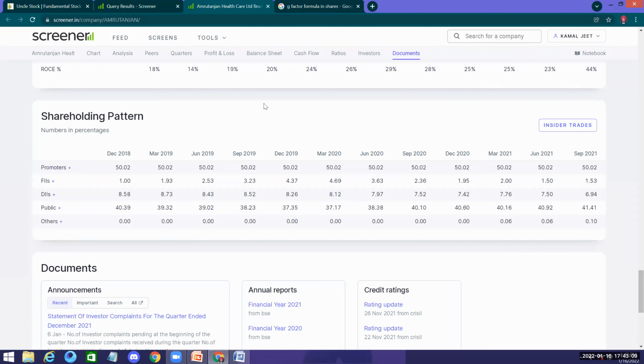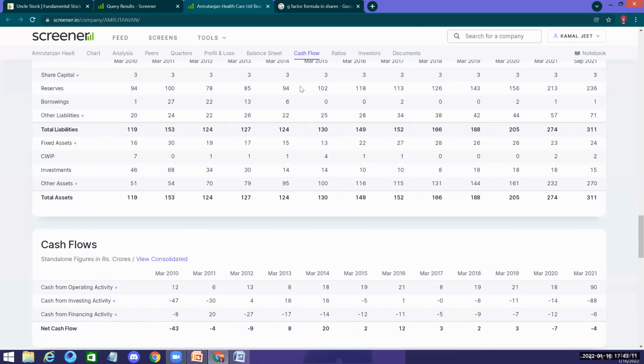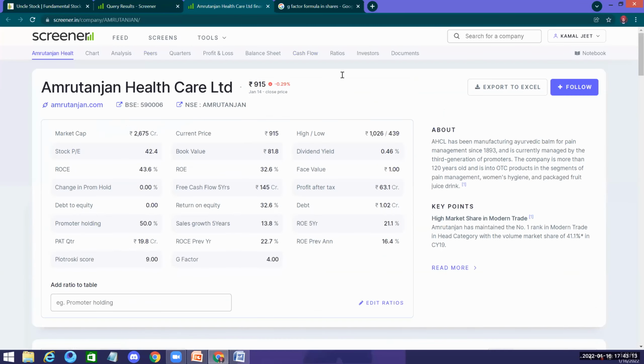Now, how to pick up stocks on a technical basis, and swing trades can also be picked up using a screener. That we will be discussing on a different platform. We have shortlisted a few groups, and I think anything more than 50% promoter holding is good.